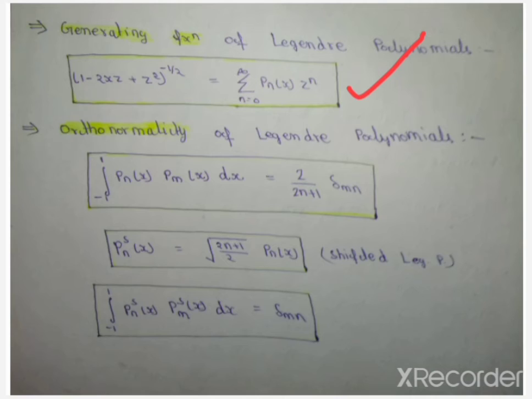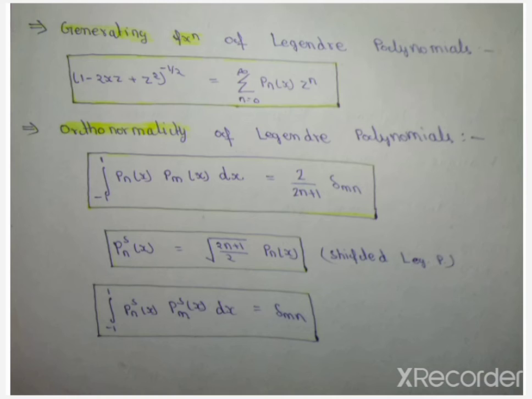It is given here: 1 minus 2xz plus z square whole power minus 1 by 2 is equal to summation n is equal to 0 to infinity of Pn(x) into z power n. This is the generating function.